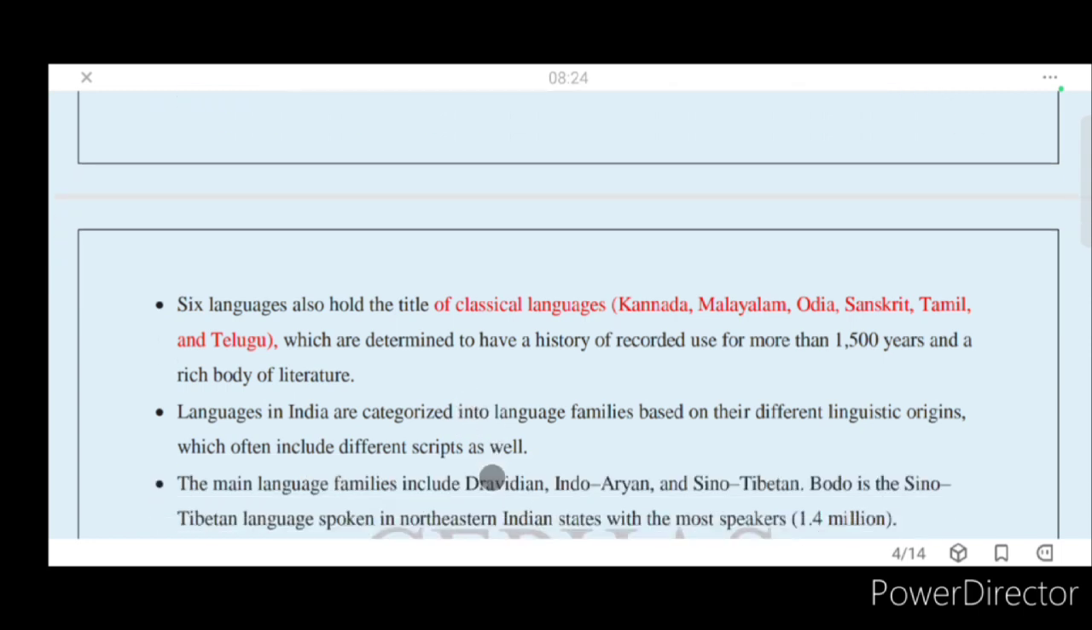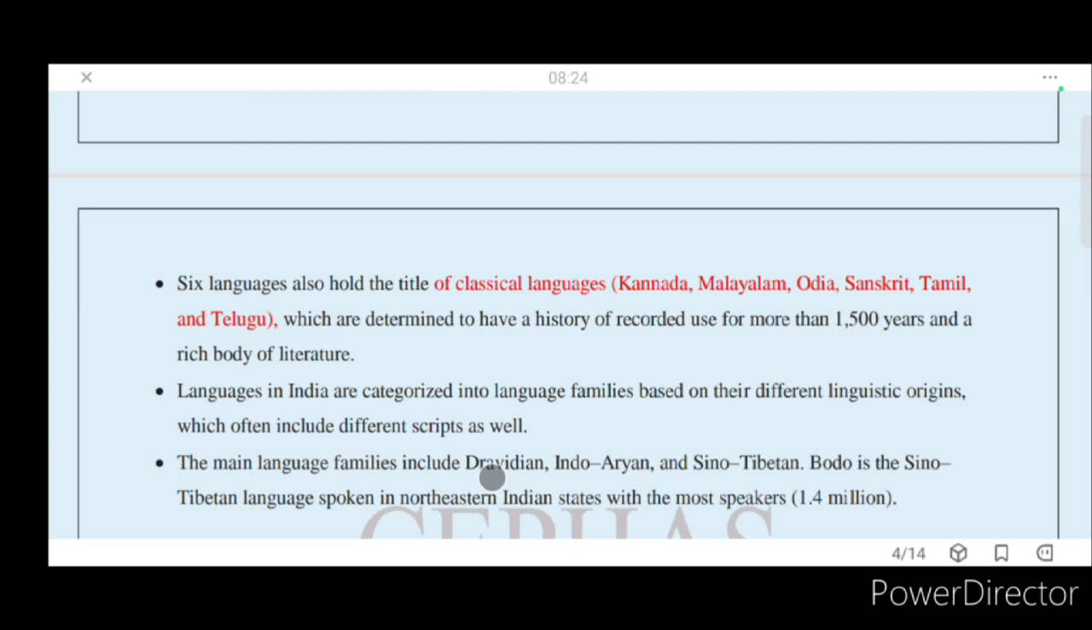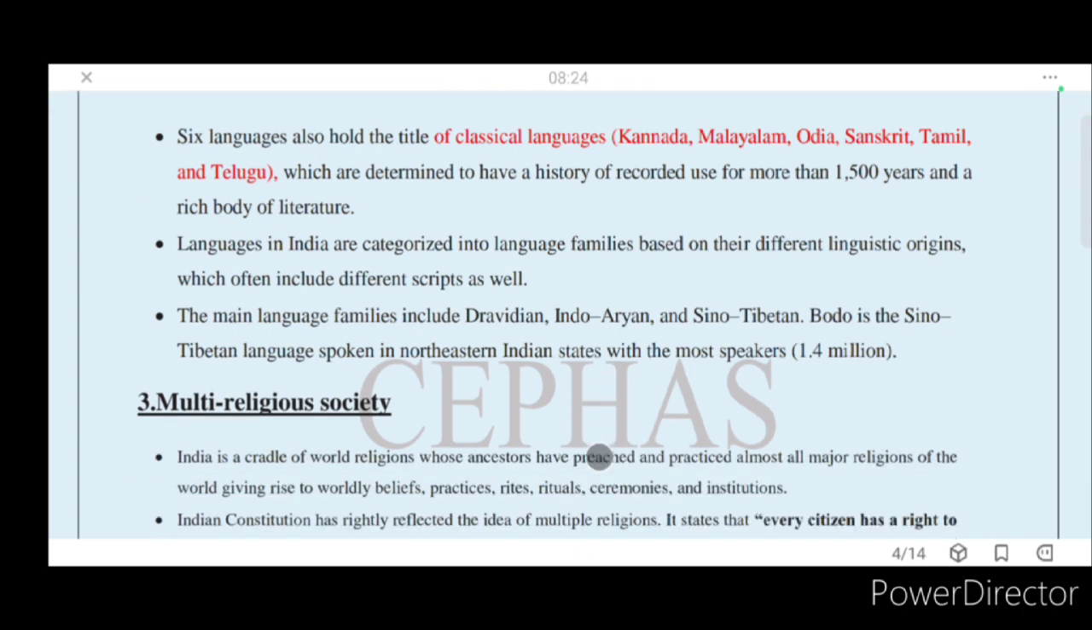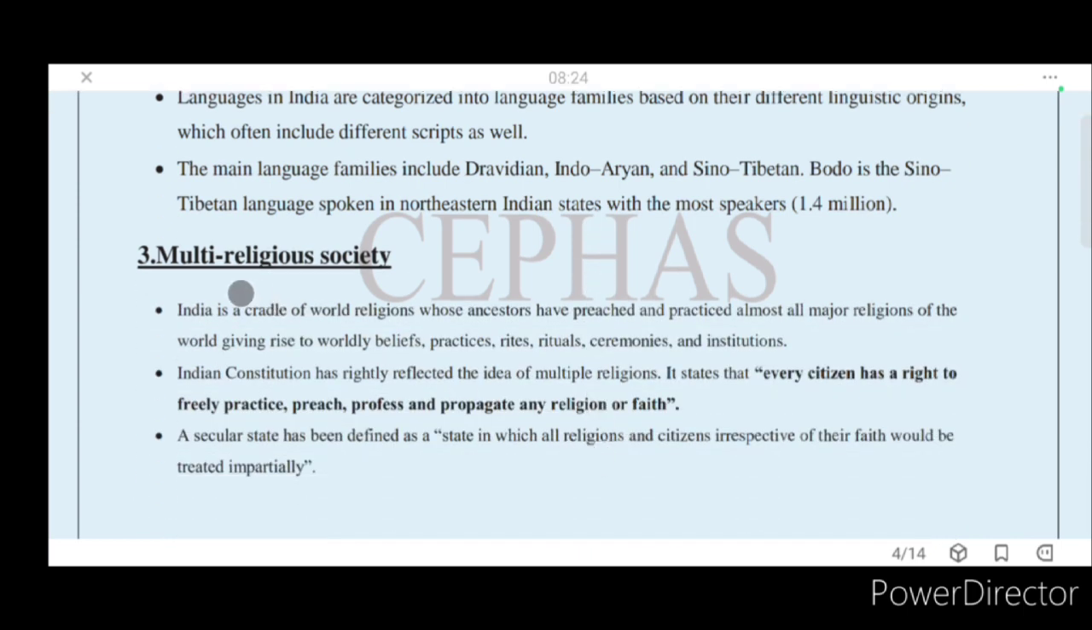These languages are also categorized into different types. We call it Dravidian language, mostly from southern India. Indo-Aryan languages, northern India. Sino-Tibetan, that means it is near the Sikkim borders, Arunachal Pradesh, Tibet and all. Bodo is the Sino-Tibetan language spoken in the northeastern states with the most speakers, 1.4 million, Bodo in Assam. And multi-religious society, as we already discussed, India is a multi-religious society.